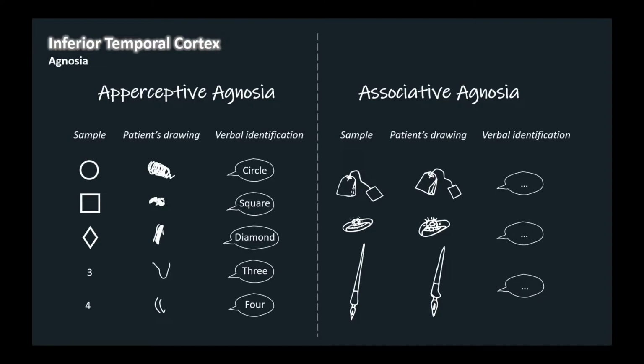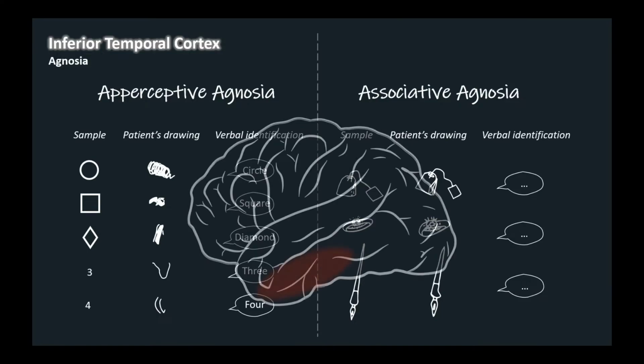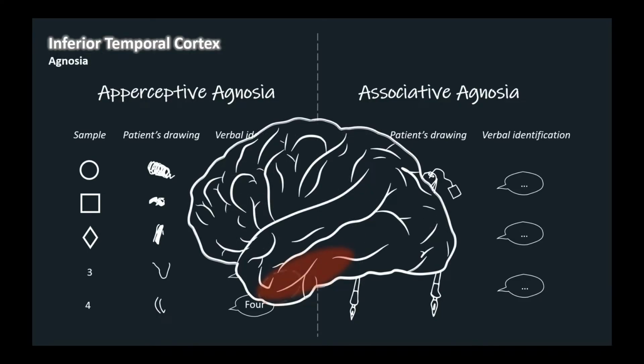Consistent with this functional hierarchy, the integration of visual features and object identification, apperceptive agnosia is most common following damage to posterior inferior temporal cortex, whereas associative agnosia, a higher-order perceptual deficit, is more common following damage to the anterior inferior temporal cortex, the latter stage in the functional hierarchy.